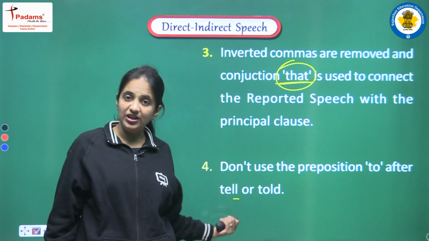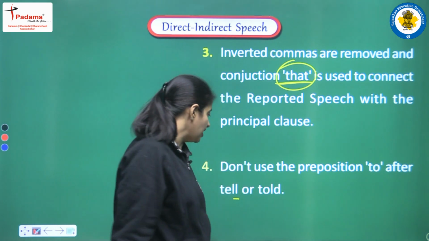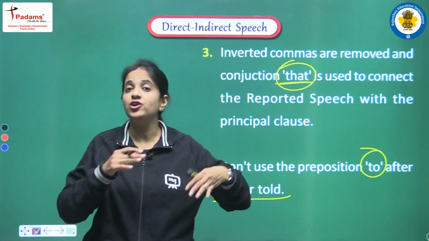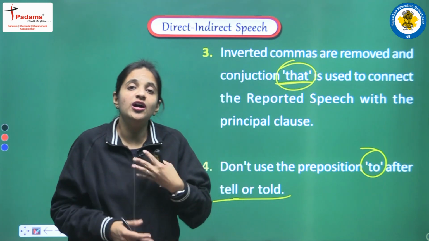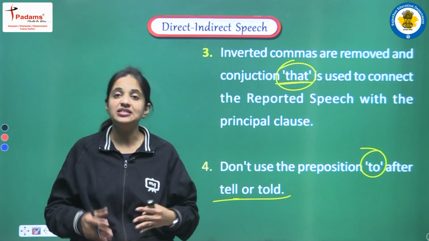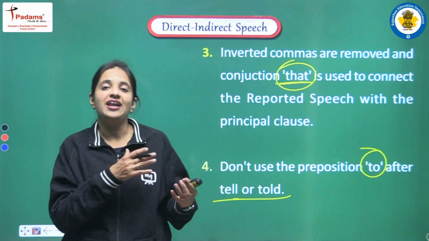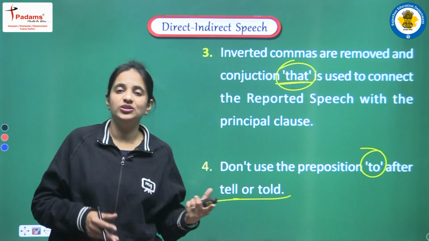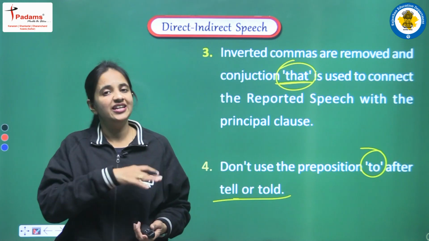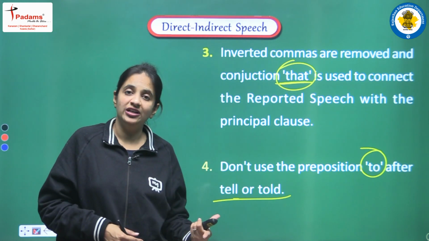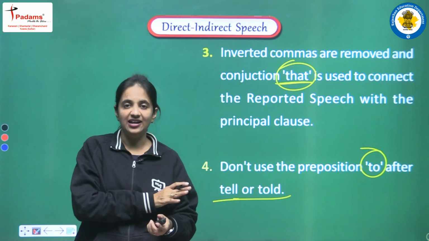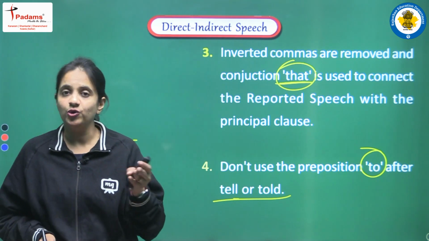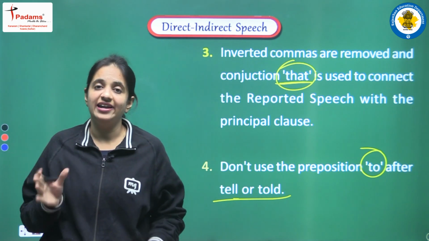This is the same rule that we have discussed earlier, that if we have tell or told, then after that we don't want to add 'to'. It means the whole 'said to' has been changed into told. It is not that we changed said into told and now we are adding 'to' also, writing 'told to'. No, we are converting 'said to'. These two words, said and to, are converted into told. Okay, so yes, 'to' will come attached after said if an object is given there, but when we are converting said to into told, then after told we don't want to add 'to'.